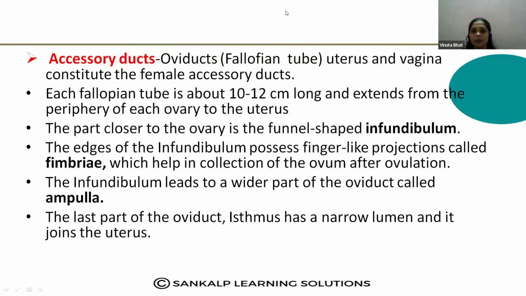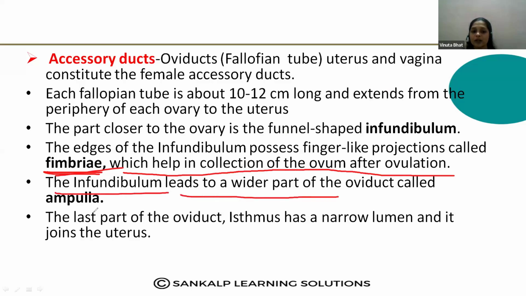Okay, then what is the function of the fimbriae? Very important, they help in the collection of the ovum after ovulation. After ovulation, these fimbriae, the finger-like projections, help collect the ovum and transfer it to the fallopian tube. The infundibulum leads to the wider part of the oviduct, the ampulla, very important.